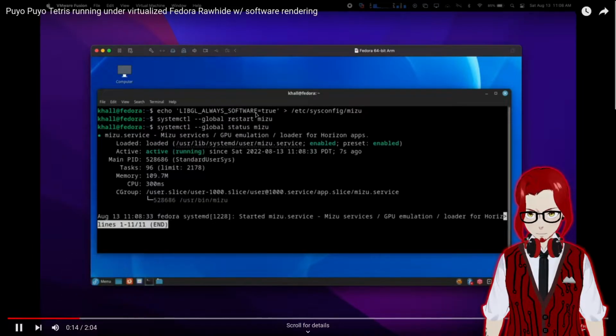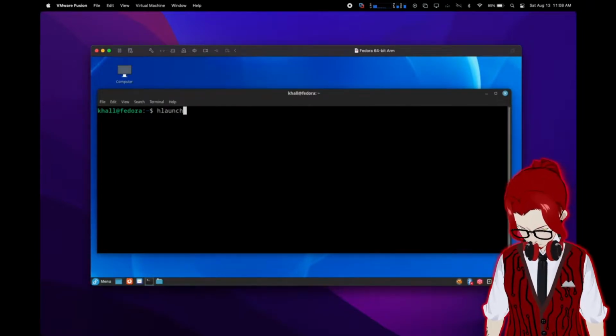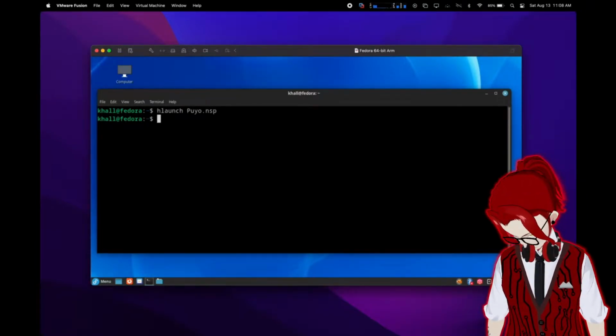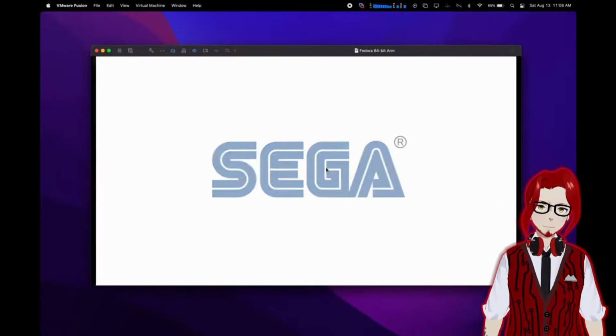Okay, so we're gonna run the game. It's loading. Okay, so they loaded up the Mizu service, which is a systemd service, and now they're gonna run the game. And this is with software rendering. Oh shit, there's the Sega logo.